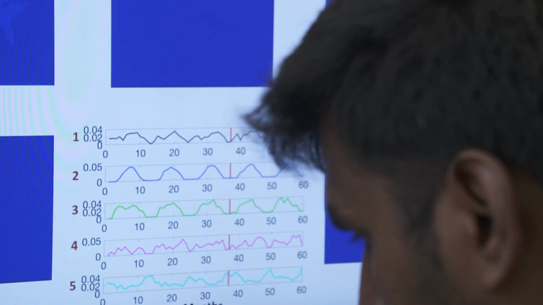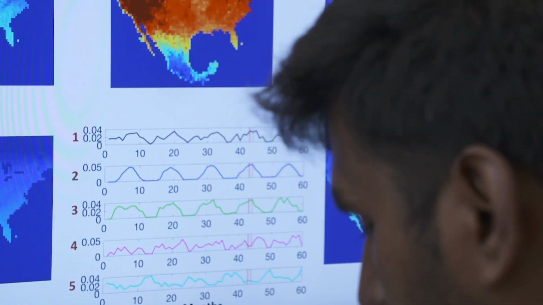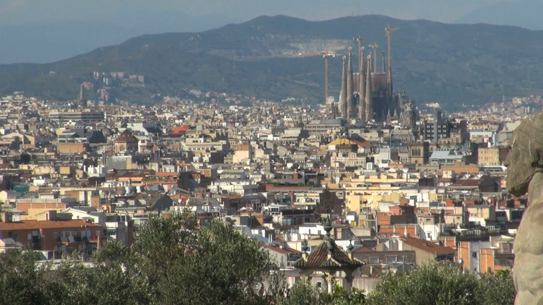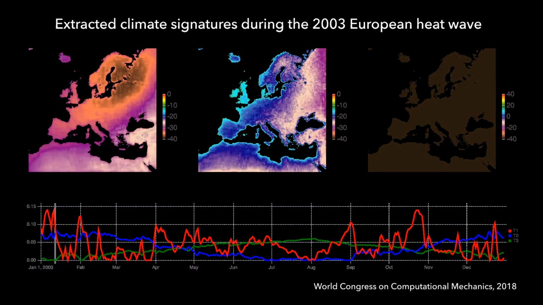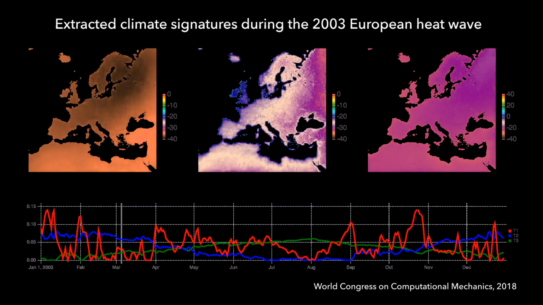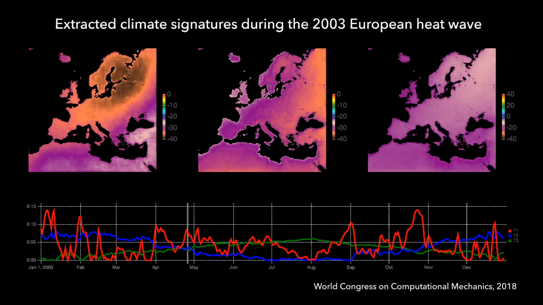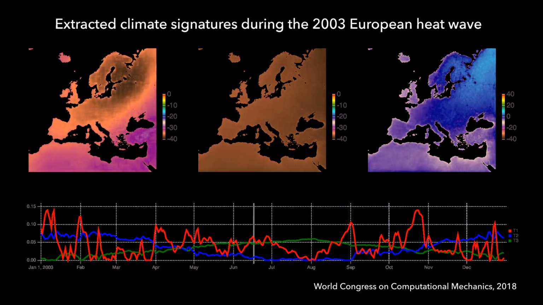Climate scientists often need to comb through decades of climate data to be able to pinpoint causes of climate disasters, like the 2003 European heat wave. This heat wave led to record temperatures across the continent and tens of thousands of deaths. This simulation shows the spatial and temporal dynamics in climate conditions throughout Europe over decades.